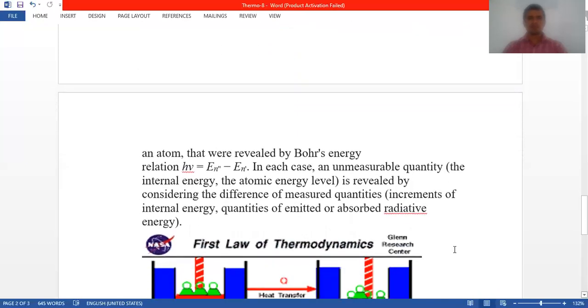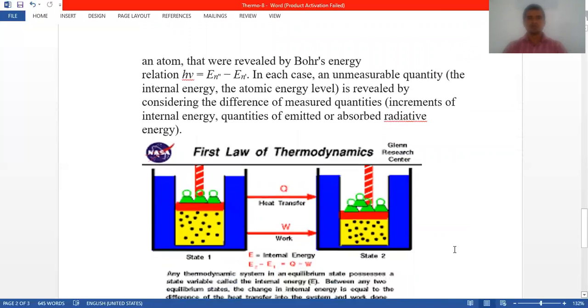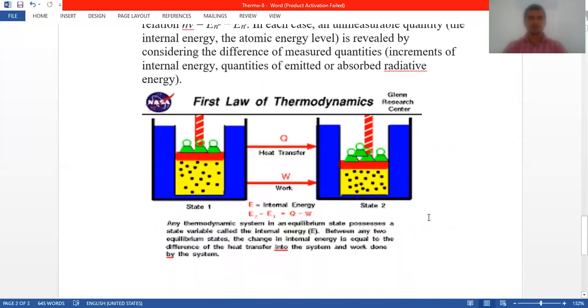So this first law of thermodynamics is explained diagrammatically, that is, the heat transfer or the work. By using this diagram you can explain the thermodynamics. Any thermodynamic system in an equilibrium state possesses a state variable called internal energy E. Between any two equilibrium states, the change in internal energy is equal to the difference of the heat transfer into the system and work done by the system. So this is about the first law of thermodynamics.